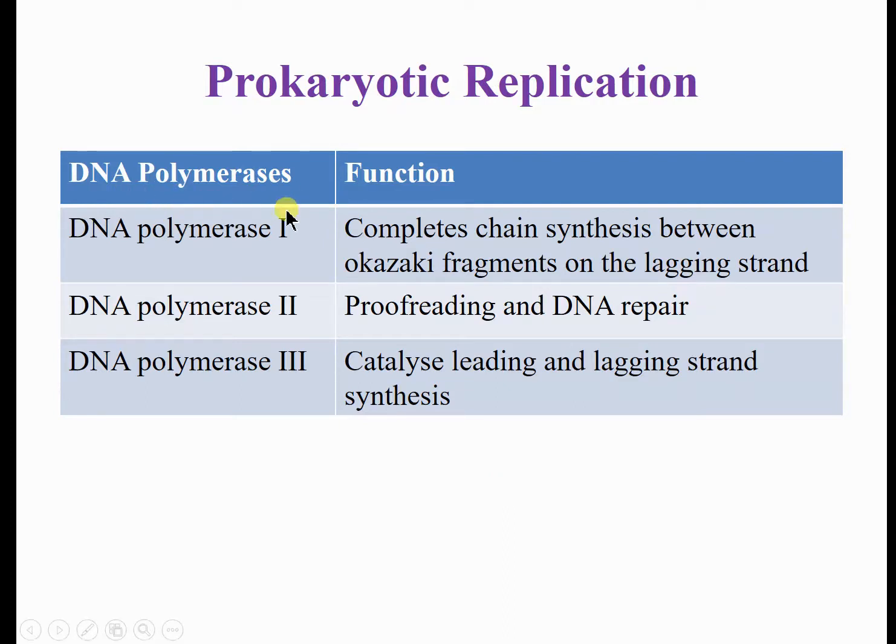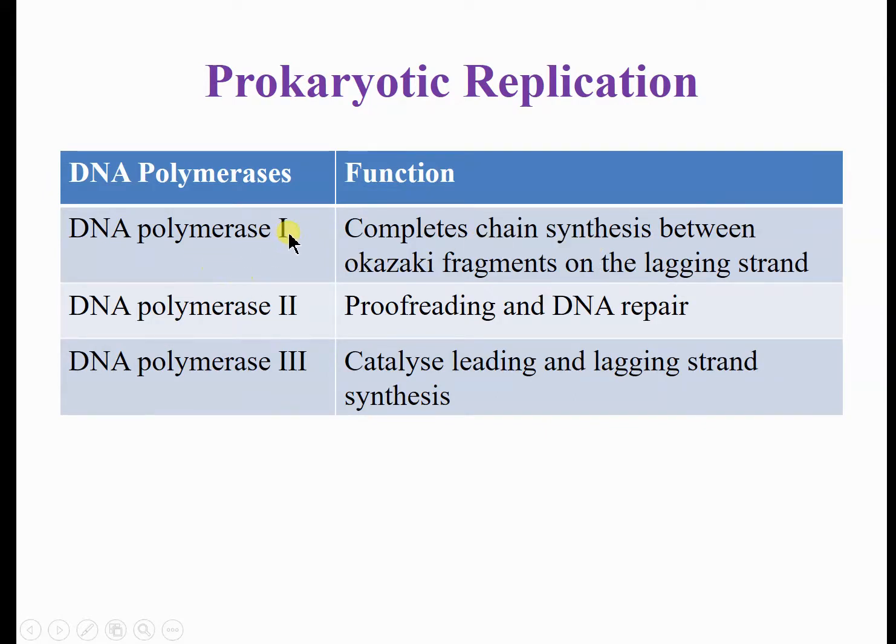So DNA polymerase is of three types: 1, 2, and 3 in the prokaryotic cell. DNA polymerase 3 does the actual polymerization, the copying of the DNA. It catalyzes the leading and lagging strand. What are the leading and lagging strands? We will see in the elongation aspects of the replication.